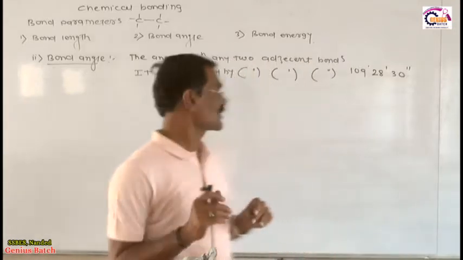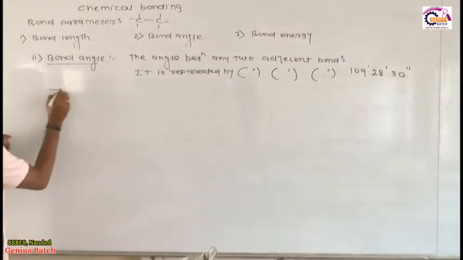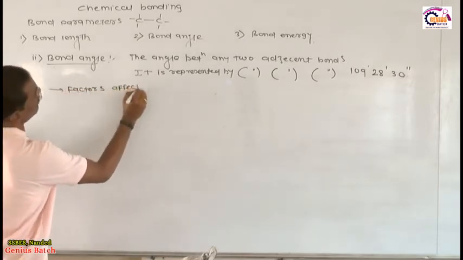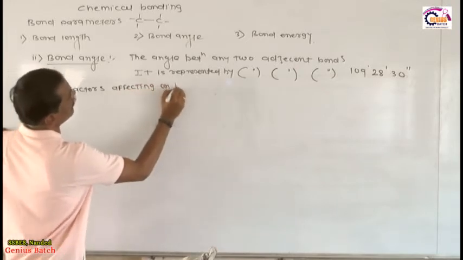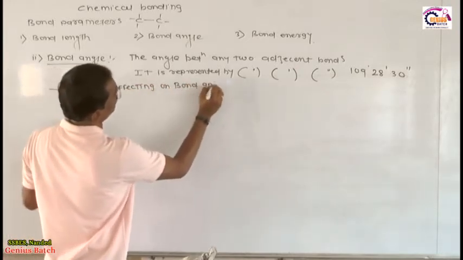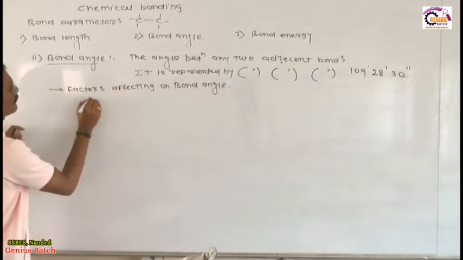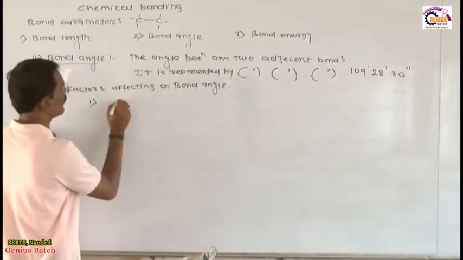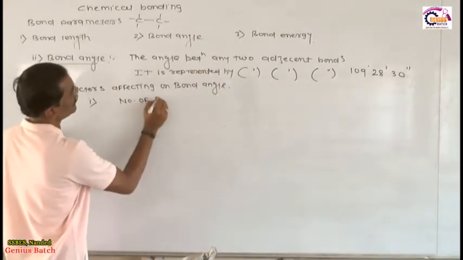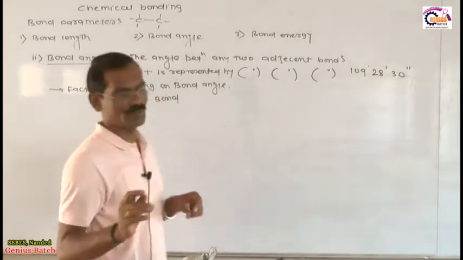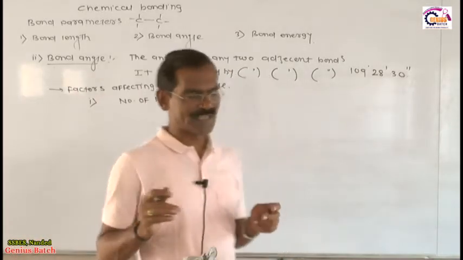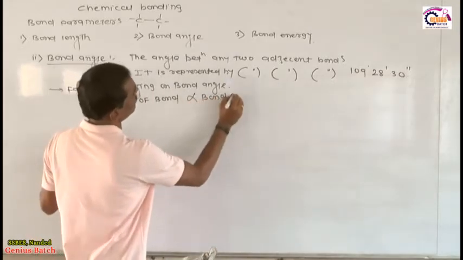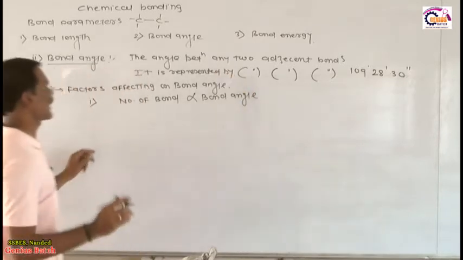Now, factors responsible for bond angles. Which are the factors affecting the bond angle? These are very important concepts. I will explain the first factor which affects the bond angle. That first factor is the number of bonds, which is nothing but the bond order, my friends. The bond angle is directly proportional to the number of bonds. Listen very carefully: as the number of bonds increases, the bond angle increases.